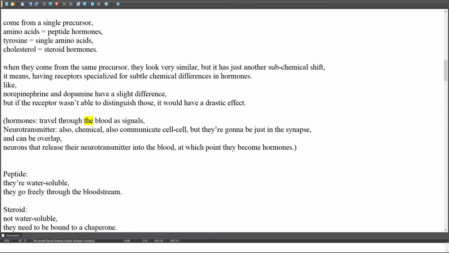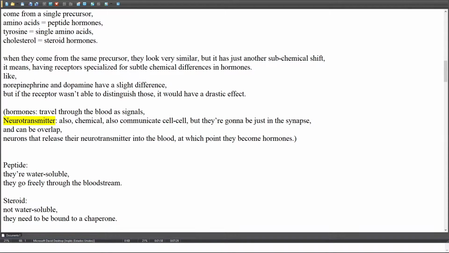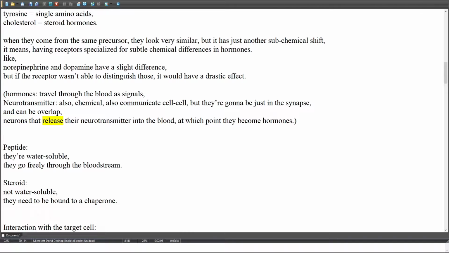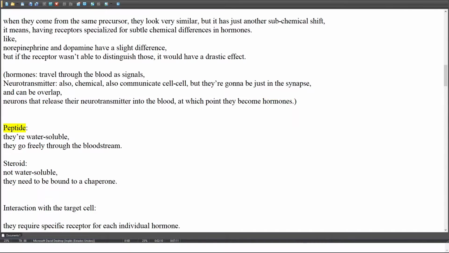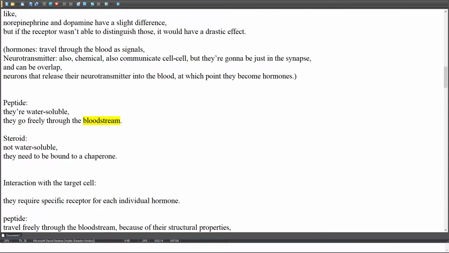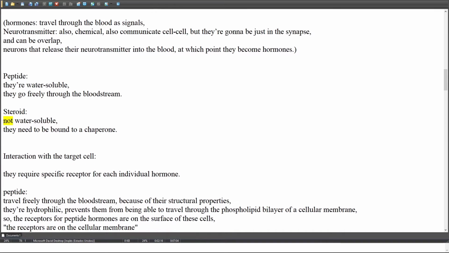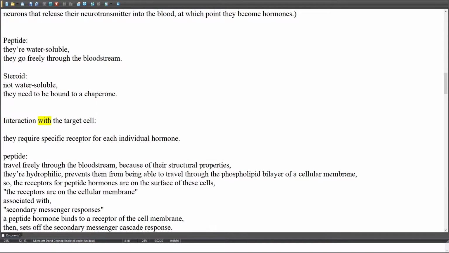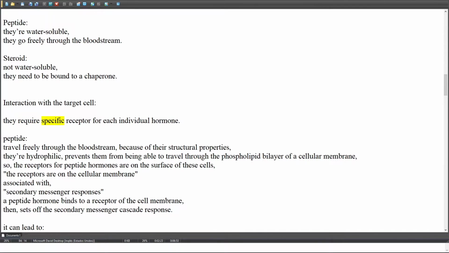Hormones travel through the blood as signals. Neurotransmitters are also chemical and also communicate cell to cell, but they stay in the synapse. They can overlap: neurons that release their neurotransmitter into the blood become hormones at that point. Peptides are water-soluble and go freely through the bloodstream. Steroids are not water-soluble and need to be bound to a chaperone. For interaction with the target cell, they require a specific receptor for each individual hormone.